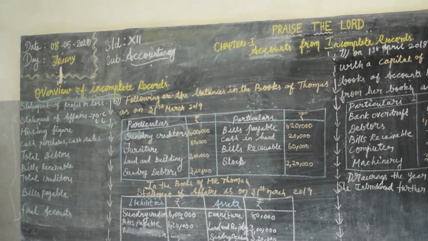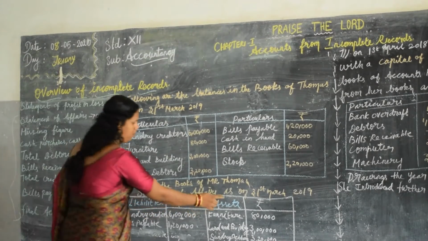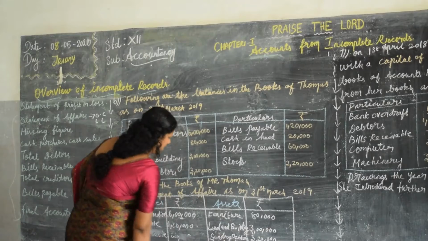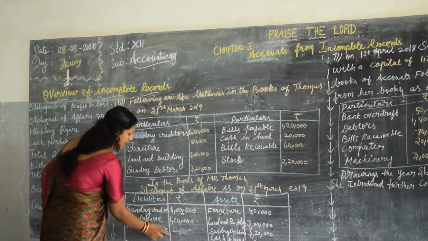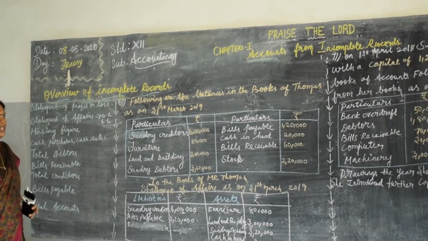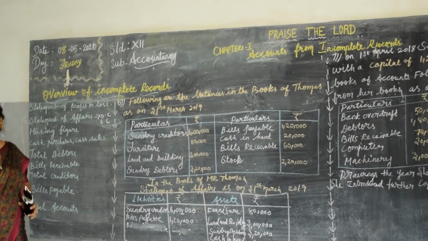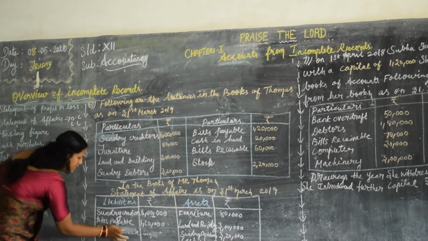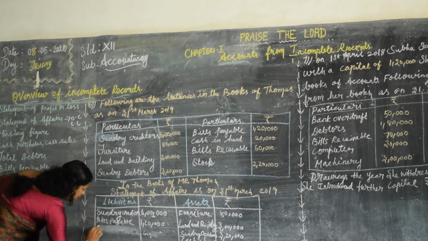Are you clear? This 10 lakh, what is this? On the asset side, you will get 10 lakh, and on the liability side, you will get 7,20,000. So when you get a difference, what is the difference? The difference is 2,80,000. So that is called capital.